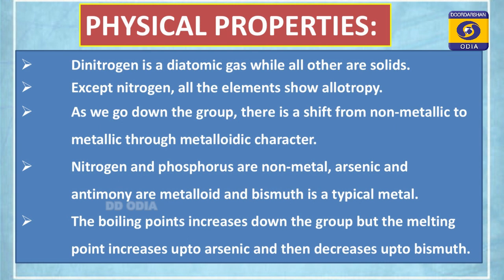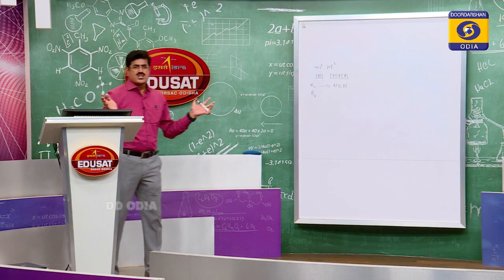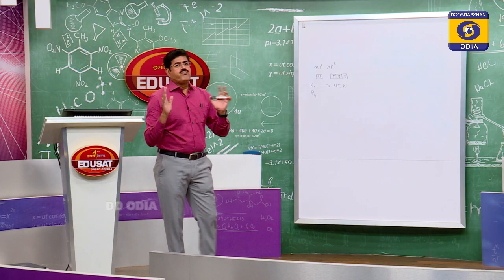It is again displayed on your TV screen. You can have a look from that. The boiling point I have already discussed. The boiling point increases down the group, but the melting point increases up to arsenic, then decreases up to bismuth. These are the physical properties of the nitrogen family.